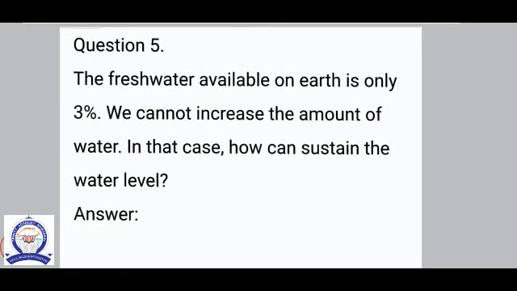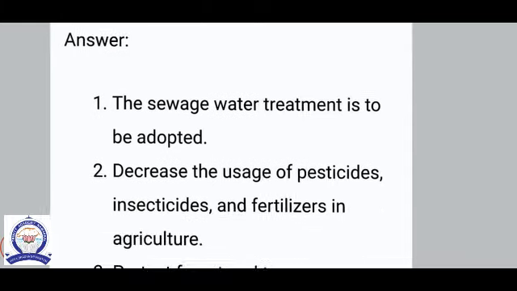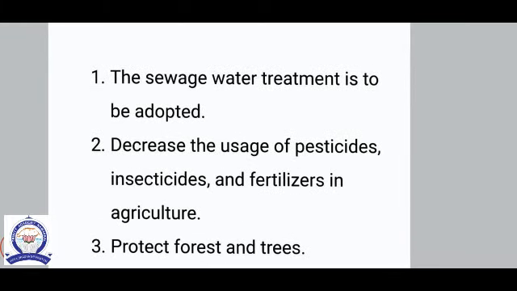Question number 5. The fresh water available on earth is only 3%. We cannot increase the amount of water. In that case, how can we sustain the water level? The answer is, sewage water treatment is to be adopted.